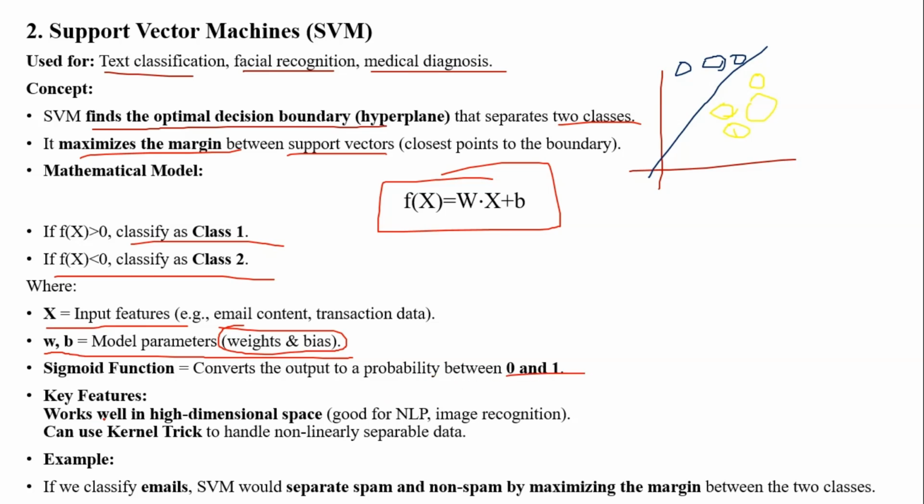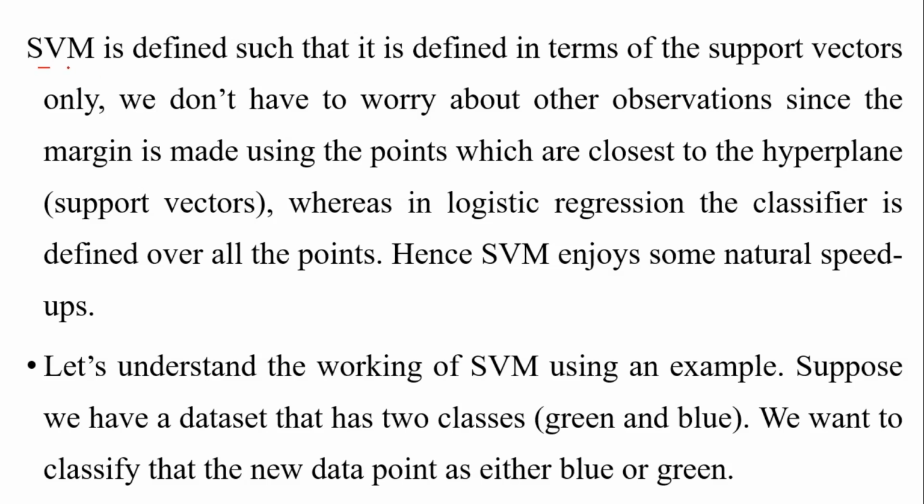The key features: it works well in high dimensional space, is good for NLP and image recognition, and can use the kernel trick to handle linear and non-linear separable data. For example, with emails, the support vector machine separates spam and not spam by maximizing the margin between the two classes. So SVM is defined as support vector machines.